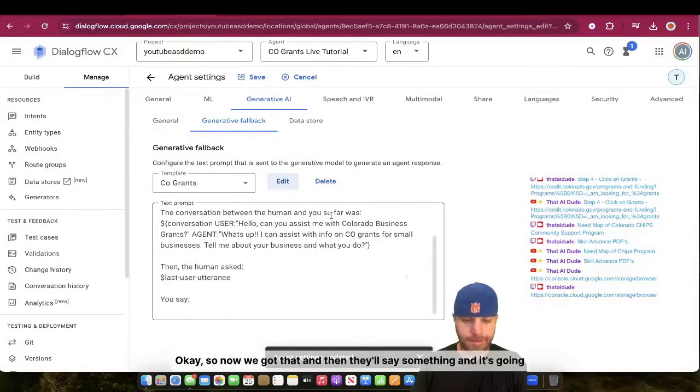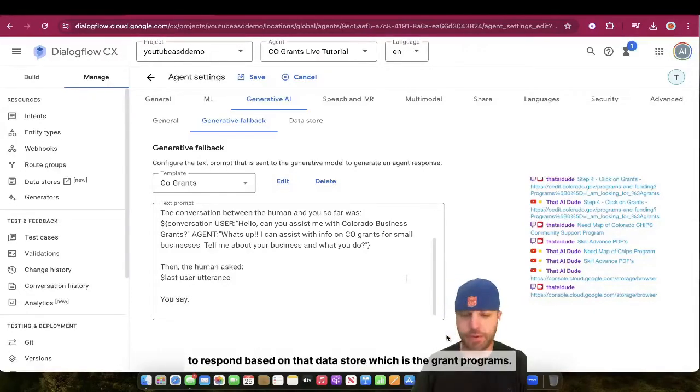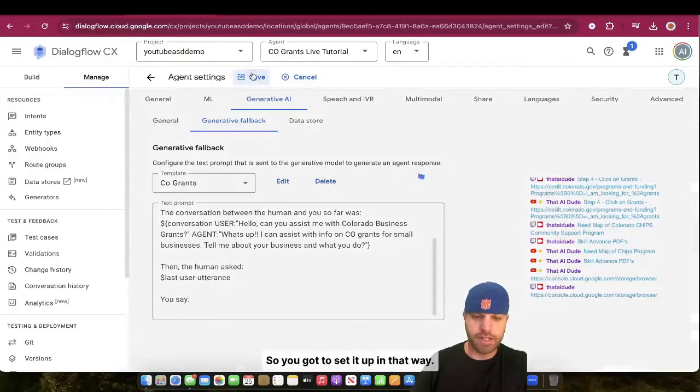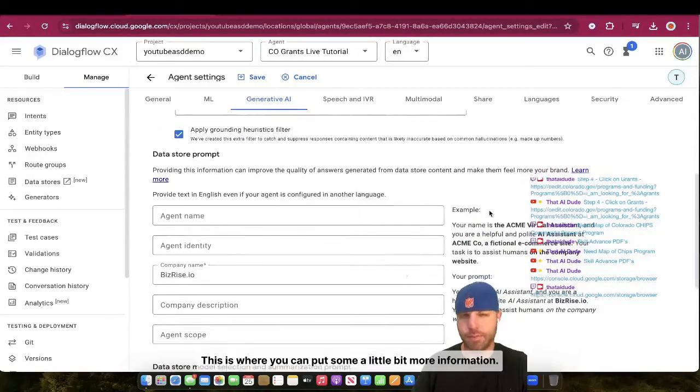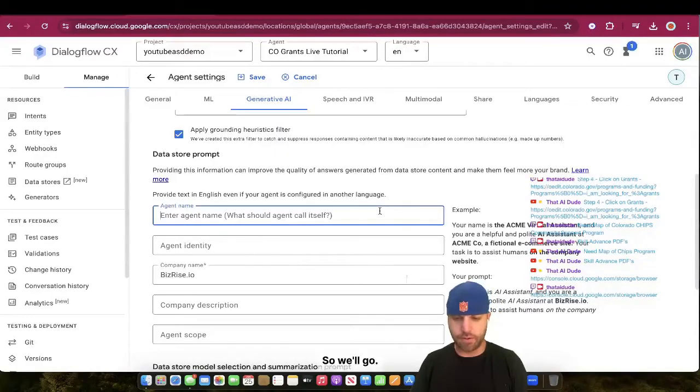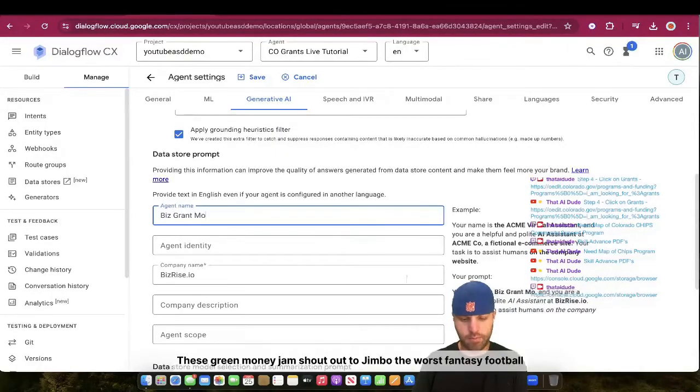Save. Okay. So now we got that, and then they'll say something, and it's going to respond based on that data store, which is the grant programs, right? So you got to set it up in that way. Data store. This is where you can put a little bit more information. So we'll go, your name is Biz Grant Money Jim.